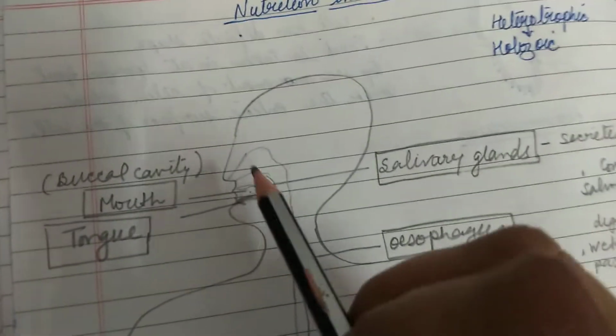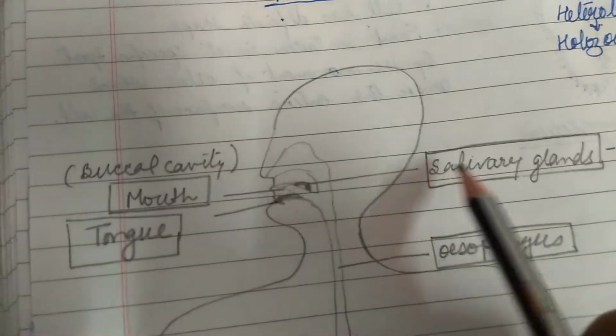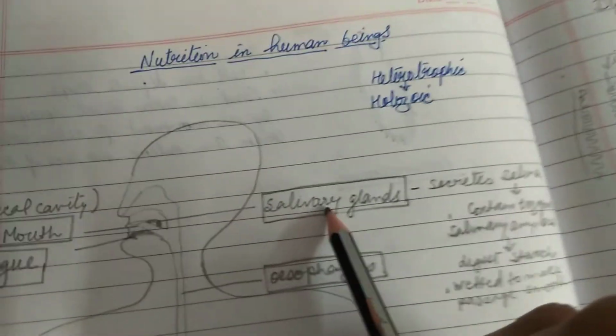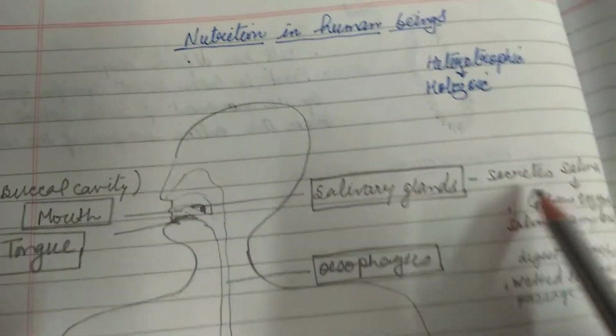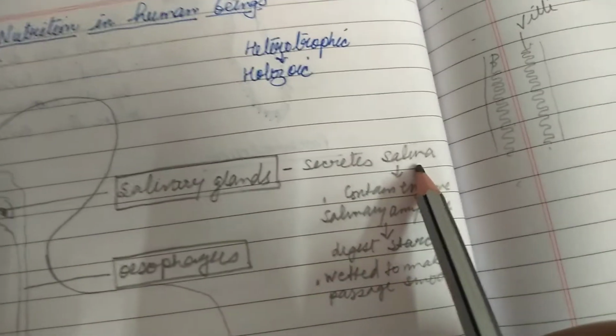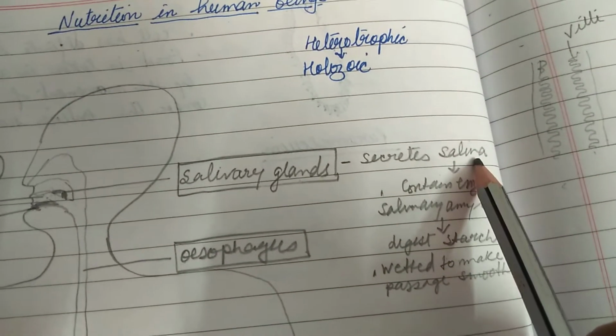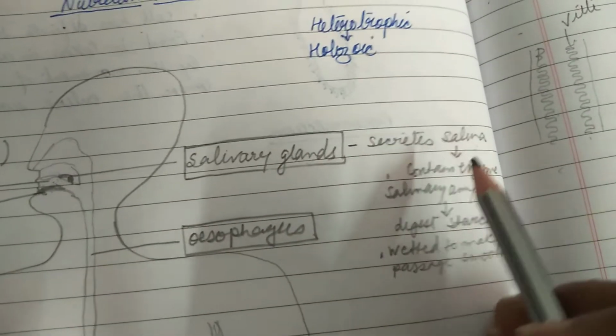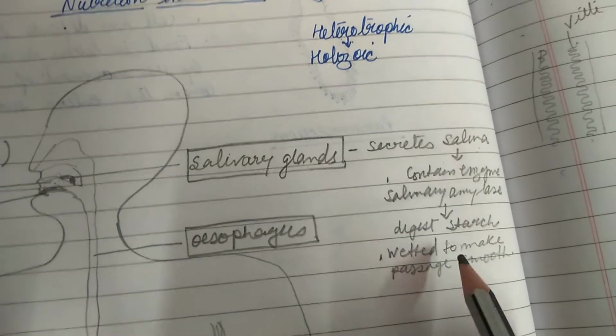And in the mouth there are glands, we call them salivary glands. The role of these glands is to secrete saliva. It's a liquid, and the role of this saliva is to wet the food material.